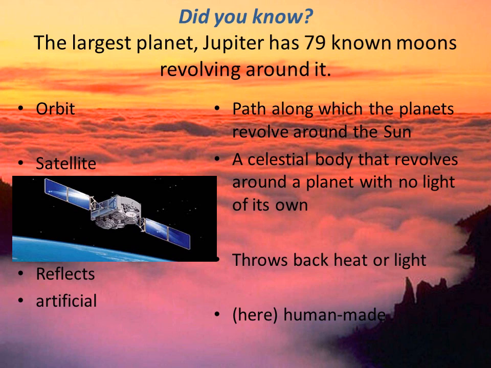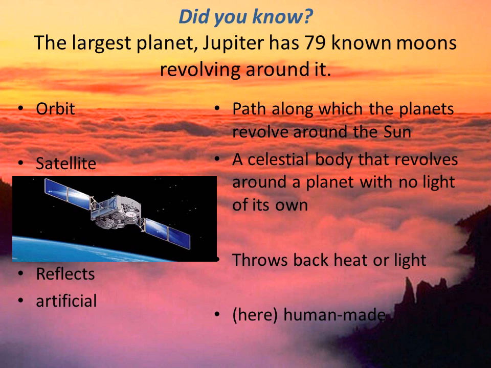Now let us find out some key terms we have here. What is orbit? Orbit is a path along which the planets revolve around the sun. I have already mentioned it in the chapter. What is satellite? A celestial body that revolves around a planet with no light of its own. So it is called a satellite. You can see here in the picture, this is our country's satellite known as Mangalyaan. Have a look.